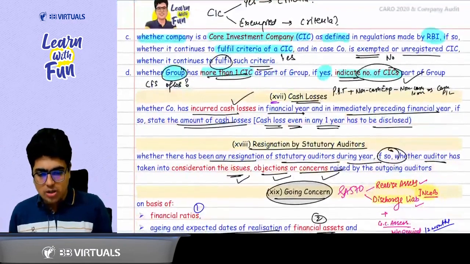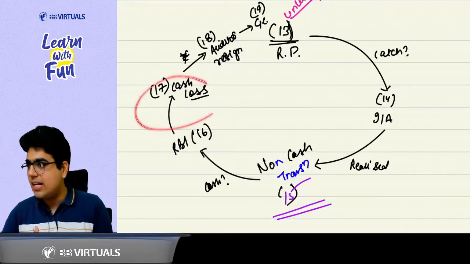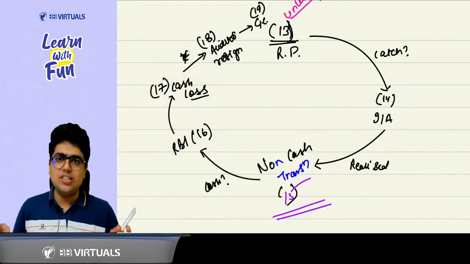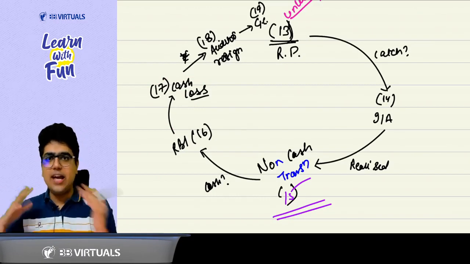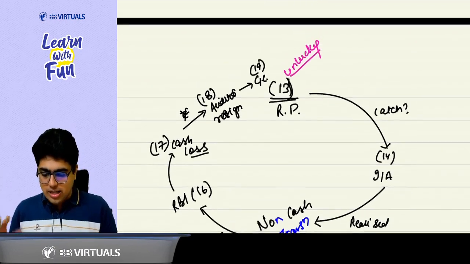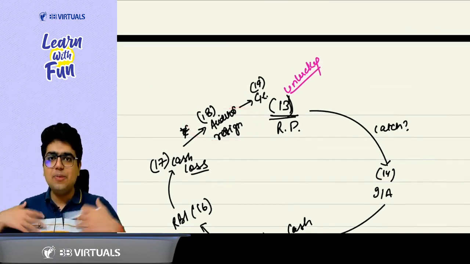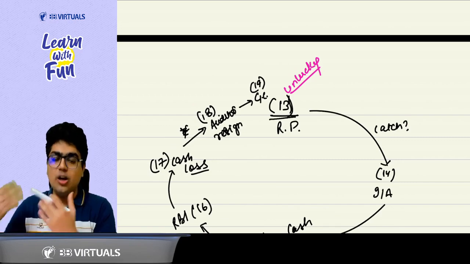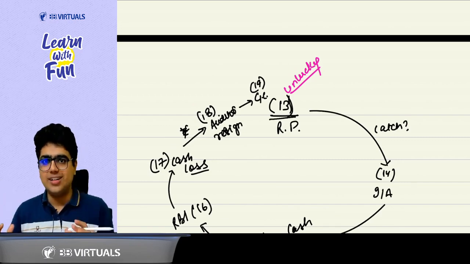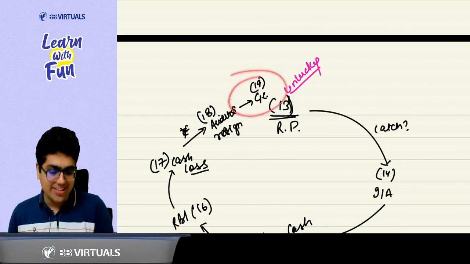Now let's talk about cash loss. In case of cash loss, you just need to report whether there was a cash loss in the current year and in the previous year. If any year, report the amount of cash loss. Now, auditor resigned: whether any auditor resigned before you, and whether you considered the issues and objections raised by the previous auditor. Now, sir, going concern, very, very easy.